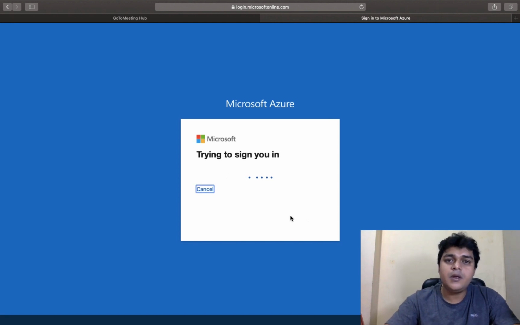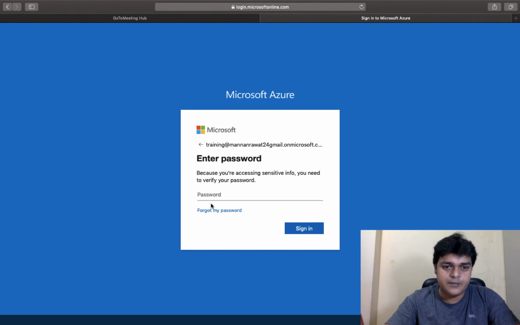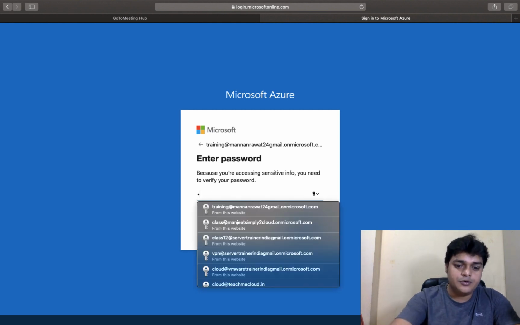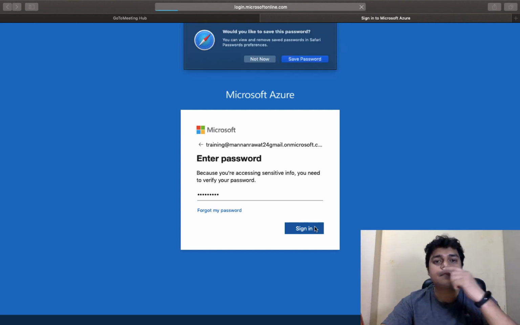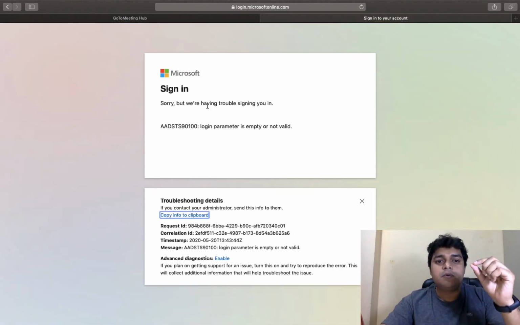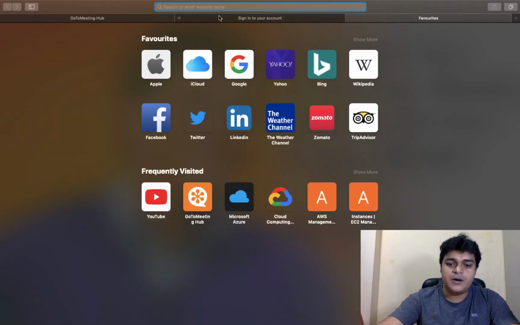Next. Microsoft changed our policy. It's a security policy. It's really important. I'm going to use my password. I click sign in. Now it's mandatory. You need to configure multi-factor authentication for all users. So that's why I'm going to open our portal again.